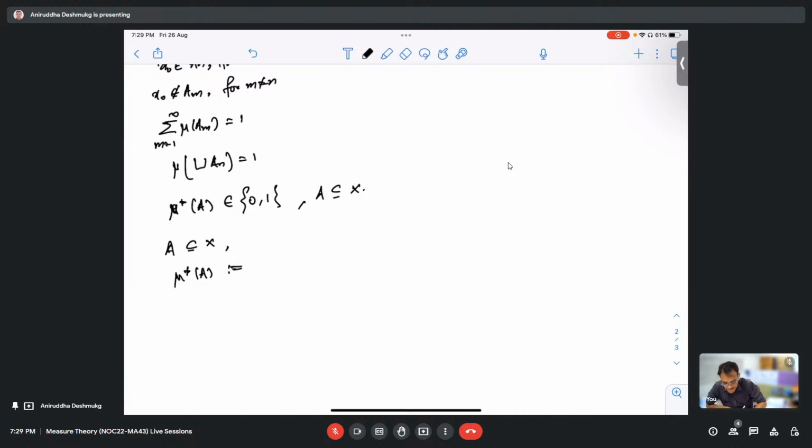So mu star of A is the infimum of the summation of all the measures applied on any An such that a subset E belongs in the cover of all the ANs.